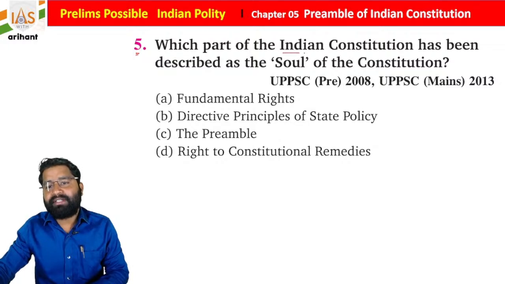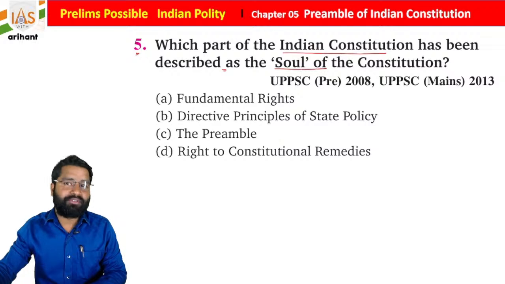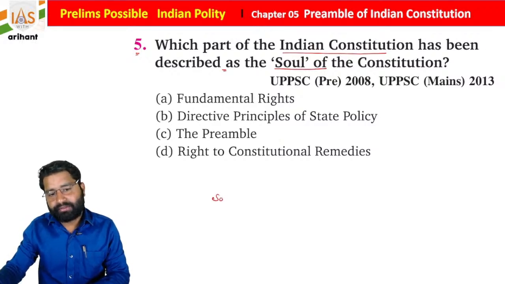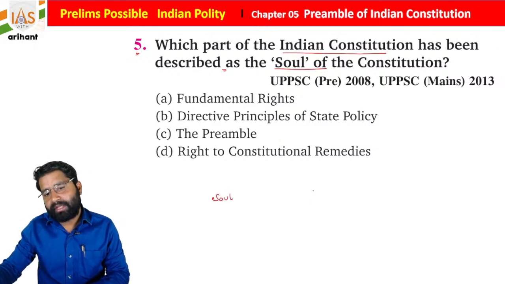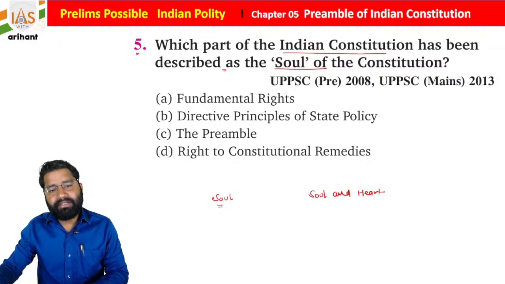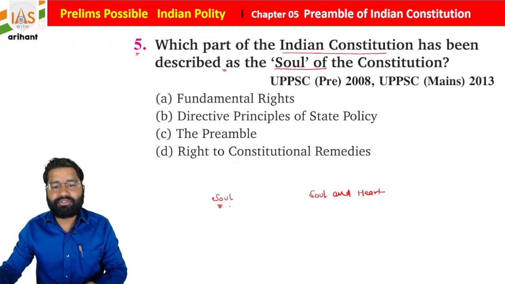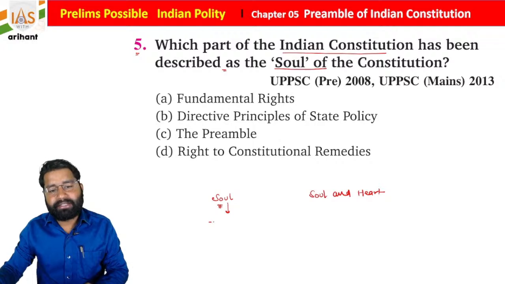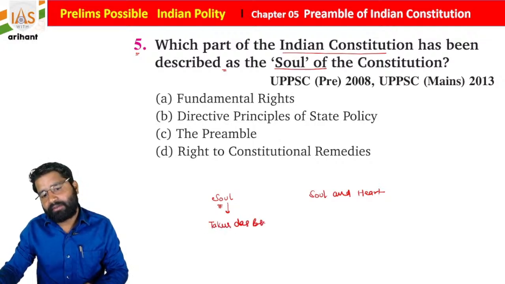Which part of the Indian Constitution has been described as the soul of the Indian Constitution? Now students, there are two words, soul and heart. Whenever there is a question on the soul of the Indian Constitution, it is said by a person named Thakur Das Bhargav.